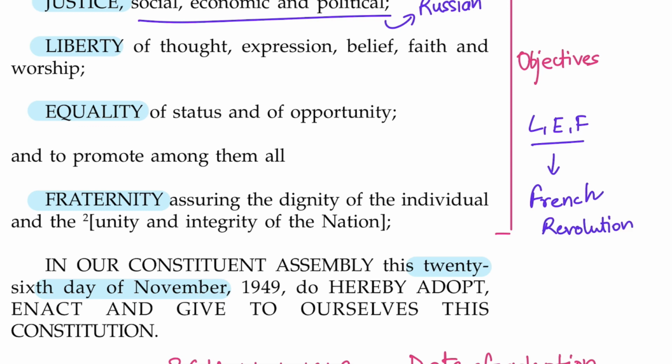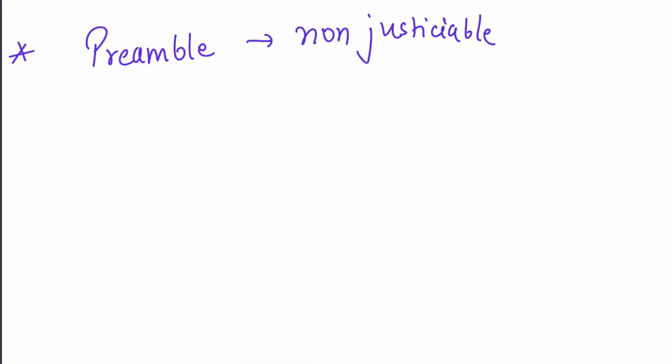And for equality, as I told you, we have fundamental rights which ensure civic equality, like equality before the law, which is there in Article 14. Then we have Article 15, which prohibits discrimination on the grounds of religion, race, caste, etc. Then equality of opportunity of employment, which is there in Article 16. Article 17, abolition of untouchability. And yes, preamble is non-justiciable, that is, it is not enforceable in the courts of law.